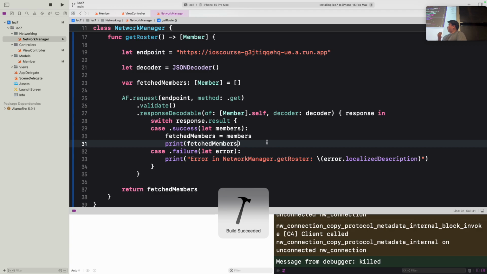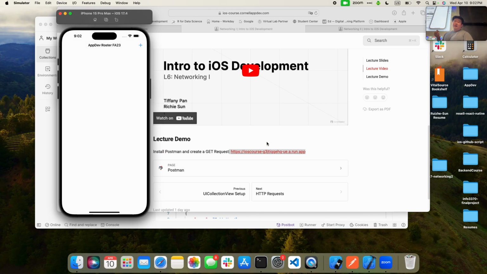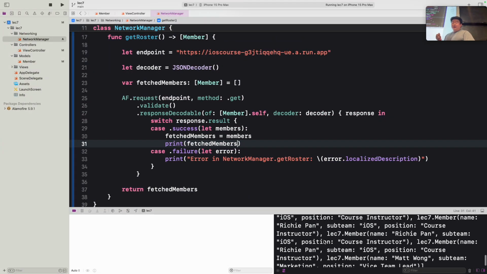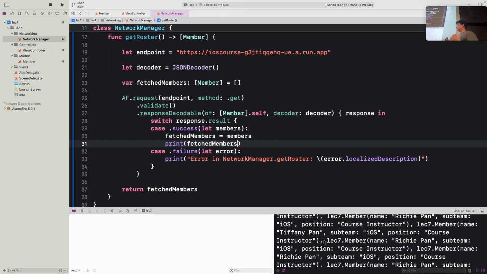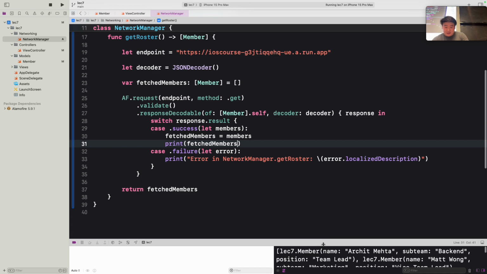Remember before when we printed this out in the view controller, it was completely empty, and it's still not showing up. But if we print it from the actual network manager, you can see that we actually have all of our members listed out here, all the members that are in the backend. So our request actually succeeded, however, it's still not updating for some reason. The sneaking suspicion that I have is that this is not in sync with this, meaning our return statement could be happening before our request actually finishes.